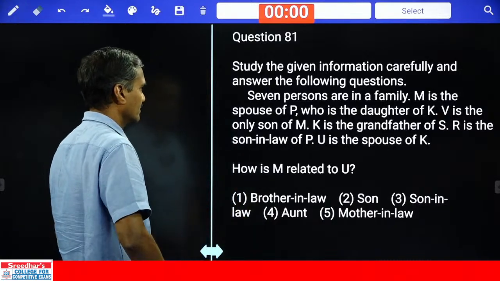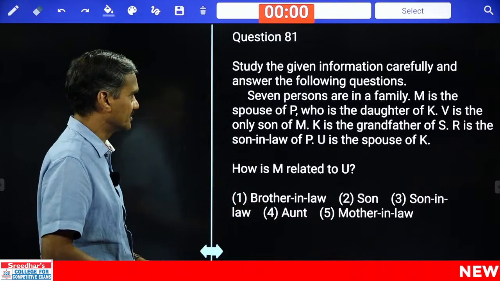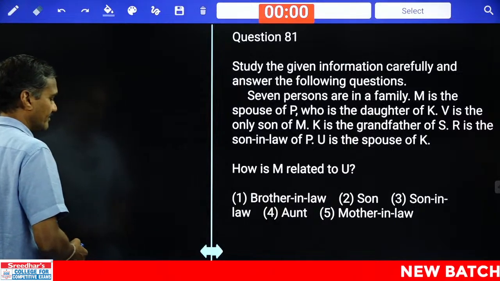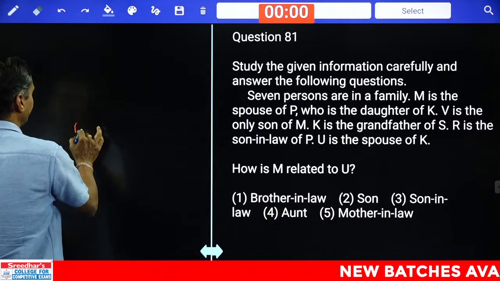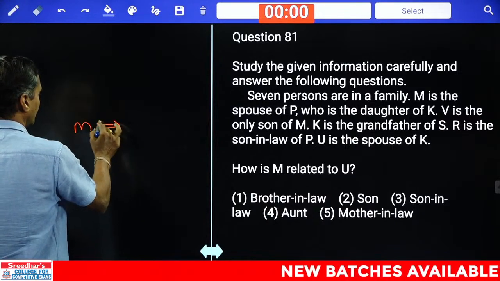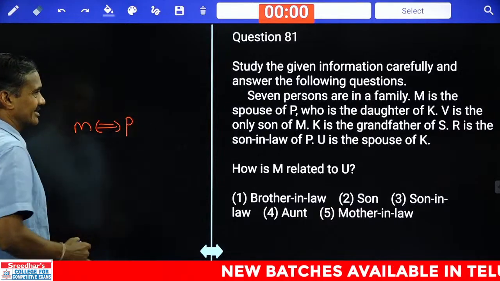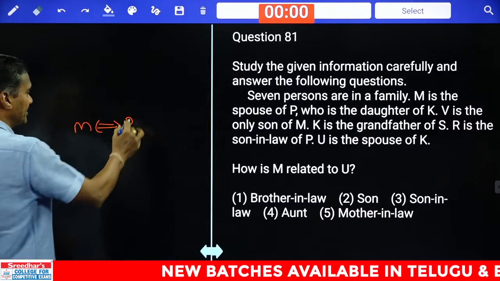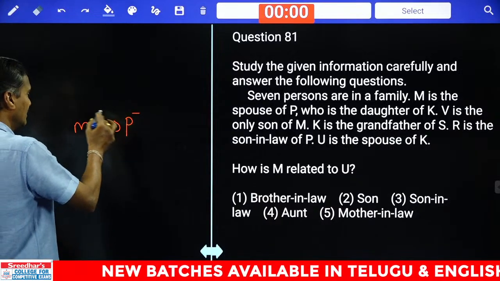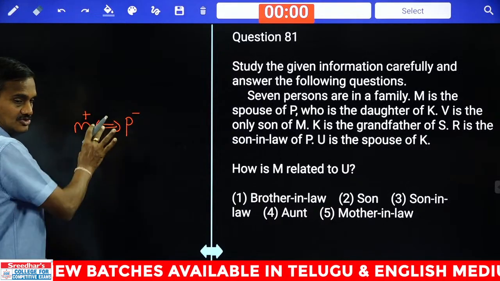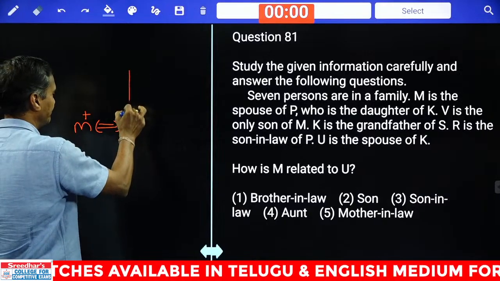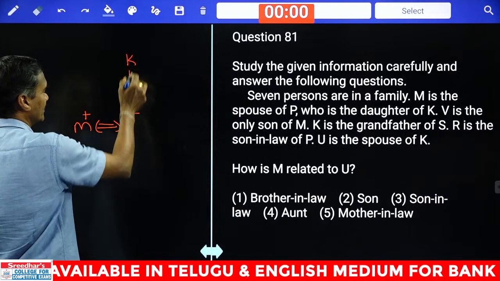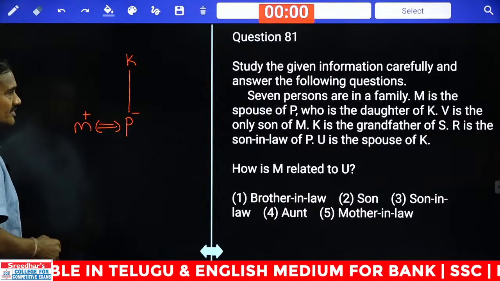Then coming to this one. There are only 7 persons were there. M is the spouse of P. M is the spouse of P means M and P are married couple. P is the daughter of K. P is the daughter of K means P is a female, and so obviously M is a male because these 2 persons are spouses. P is the daughter of K, and M is the son-in-law of K.